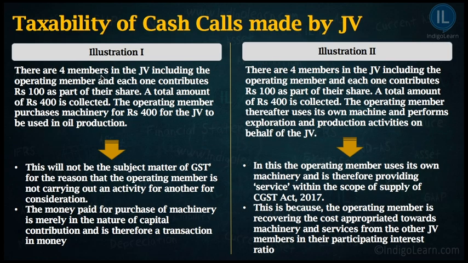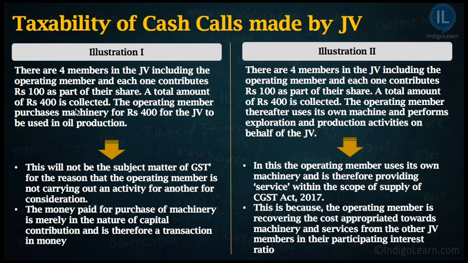Let us take two illustrations, one which will talk about transaction in money and the other which will talk about other kinds of situation. Let us talk about illustration 1. Suppose there are 4 members in the joint venture including the operating member, and each one contributes rupees 100 as part of their share. So there are 4 members who have created a joint venture, each of them has contributed 100 rupees.